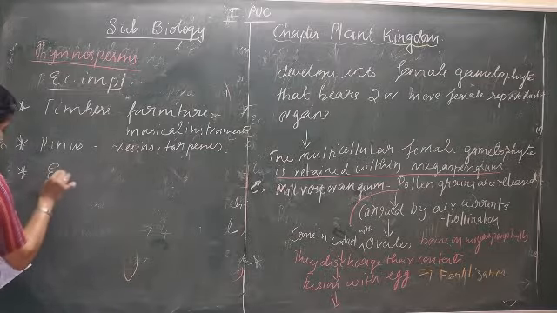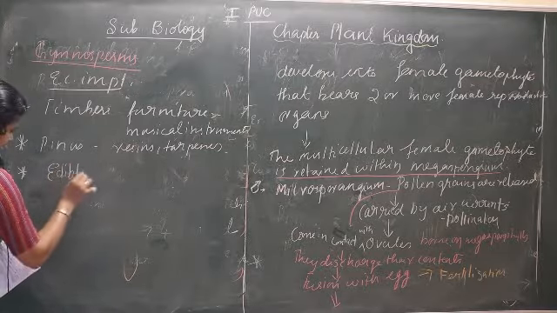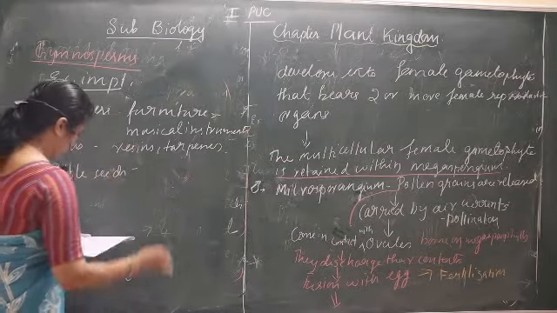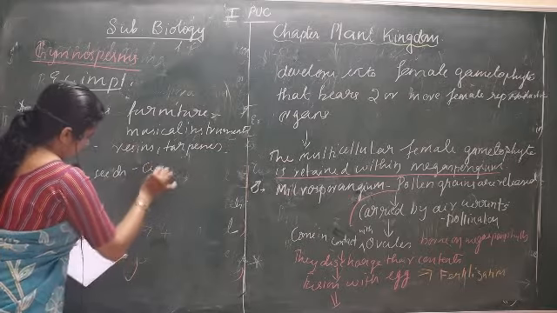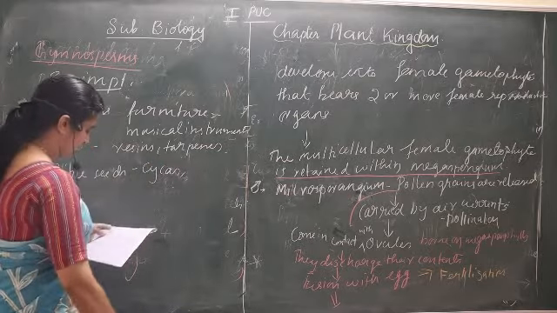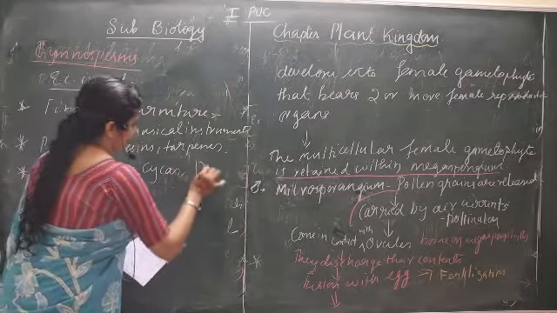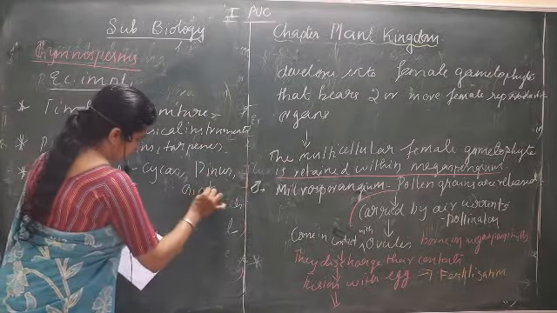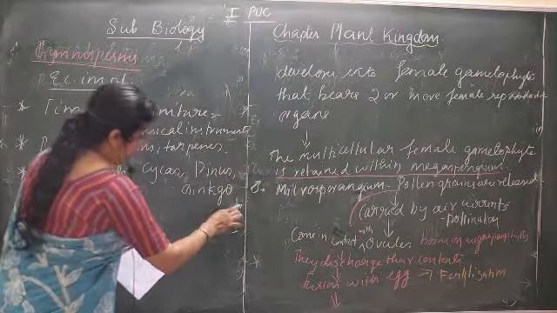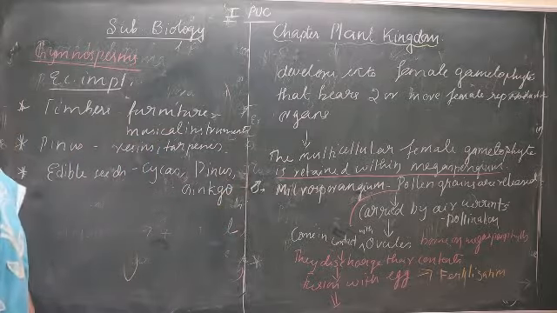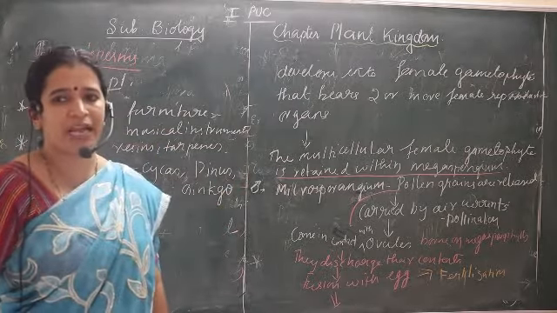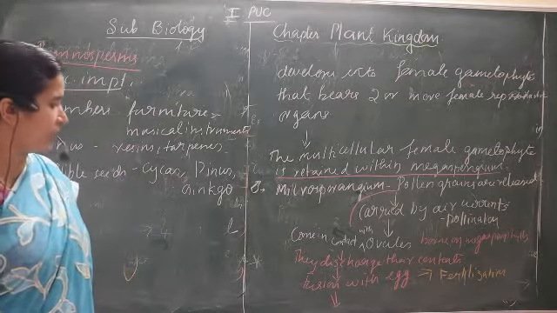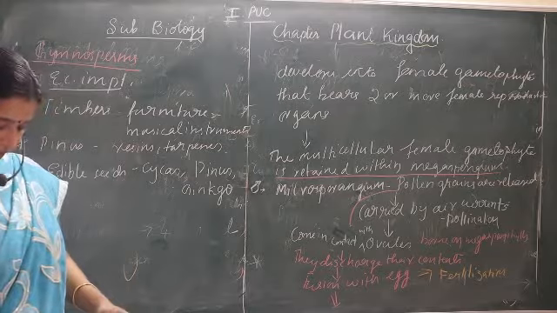Then some of these plants have edible seeds. Some of the plants can produce edible seeds. That is Cycas, their seeds are edible. Pinus seeds are edible, and Ginkgo. And you have to clarify whether animals can eat, or human beings can use this as a food. That you have to clarify by yourself.